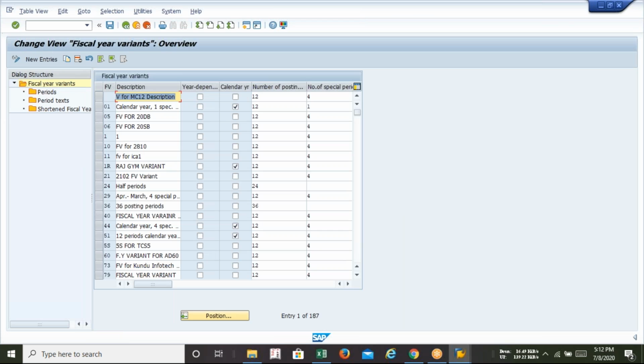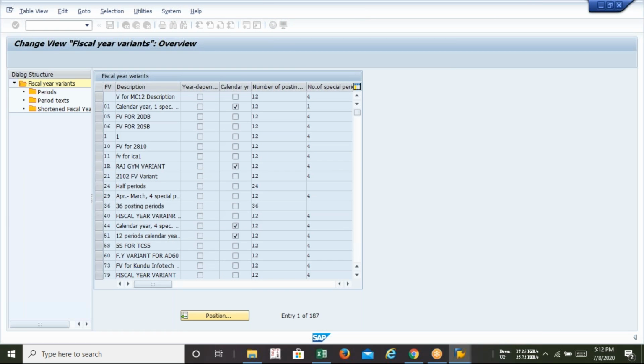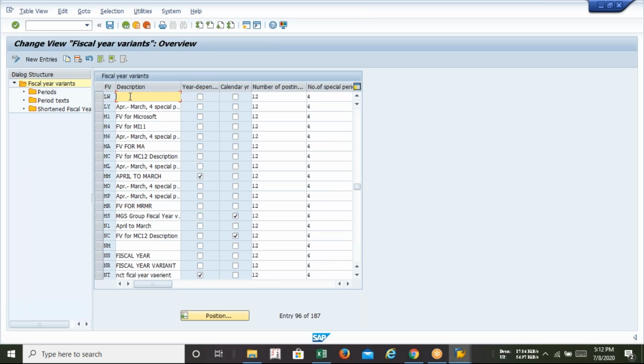After creating the new entries, in the description part, should we type anything or not? I'm just typing my fiscal variant, FB Lava. Can I save this, or can I leave this blank? Just leave it.